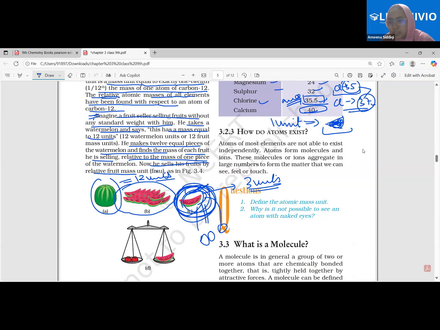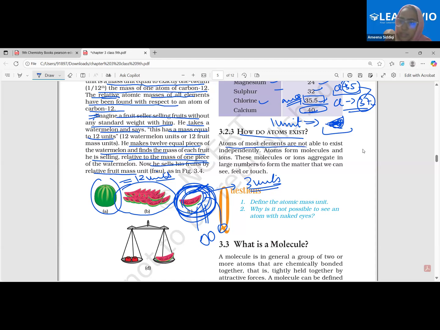See, how do atoms exist? We have understood about one atom, the historical developments of that one atom. The structure of the atom we'll be discussing in the next unit. As of now, we have discussed the symbol, the mass, and all of that. Now we want to know that obviously one atom is so small that we cannot see it. If you are seeing the matter, that seriously means that many atoms would have combined together to give you that. Now we need to know why and how the atom combines and why the atom cannot exist on its own just as a single atom. Understood?